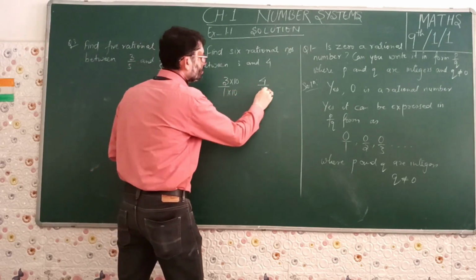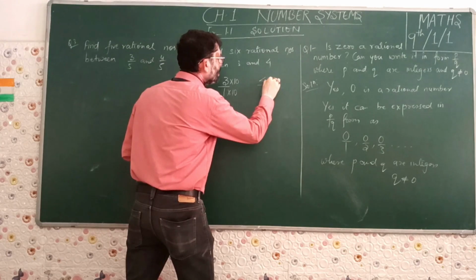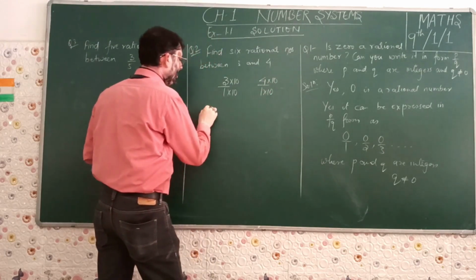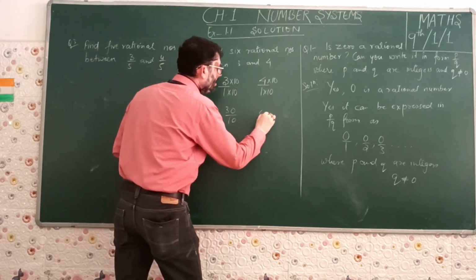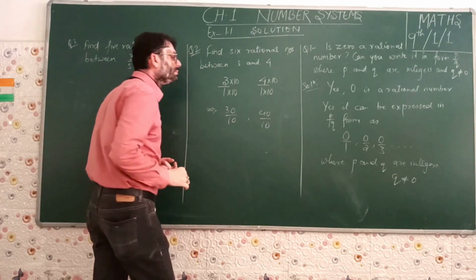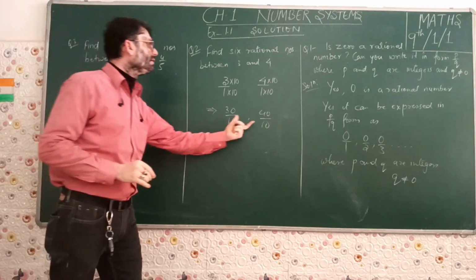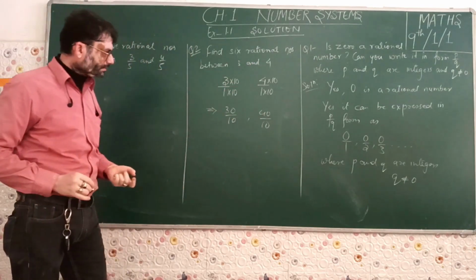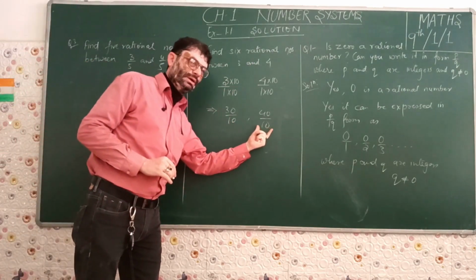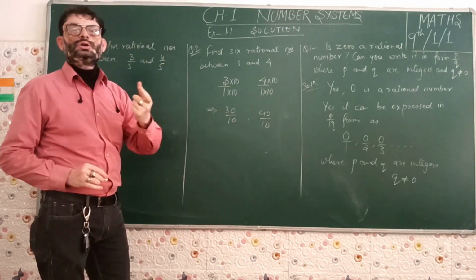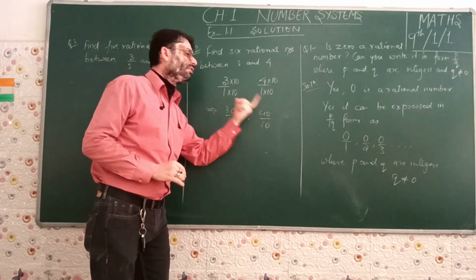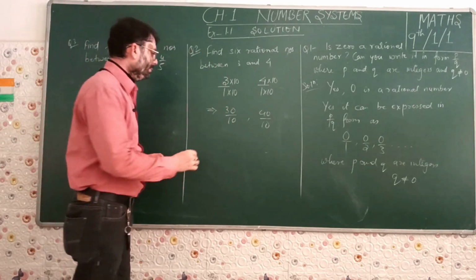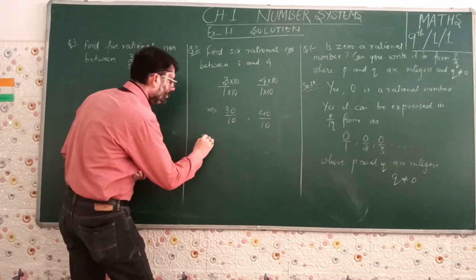So we use that multiplier 10, multiplied to the numerator and denominator of both the numbers, and finally we obtain those numbers as 30 by 10 and 40 by 10. These are the 2 numbers that we have now obtained, a different form of 3 and 4. Now since the denominators are equal, we will look at those numbers that lie between their numerators, that is between 30 and 40. Yes, we do have numbers.